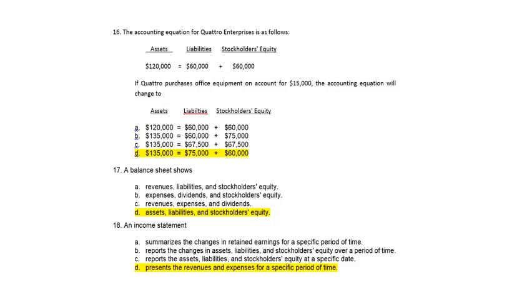Presents revenues and expenses. And we say for a specific period of time, your income statement, guys, goes from January 1st, assuming you have a calendar year as your business year, not a fiscal year. Calendar year goes from January 1st to December 31st. Fiscal years go different months over a 12-month period. So you could have from July 1st to June 30th being a fiscal year, right? But in this class, we'll deal with calendar years, and your income statement covers from January 1st to December 31st. It shows you the results of operations for that year.